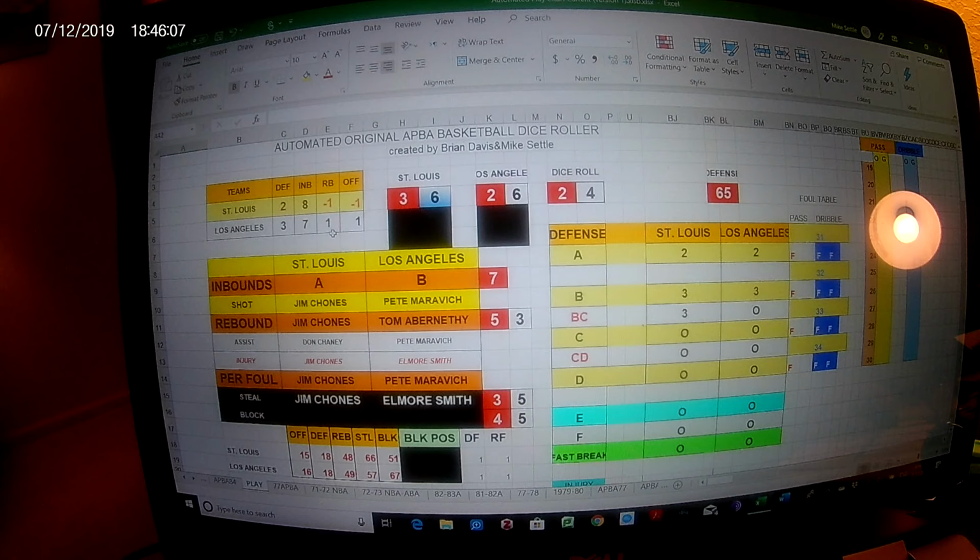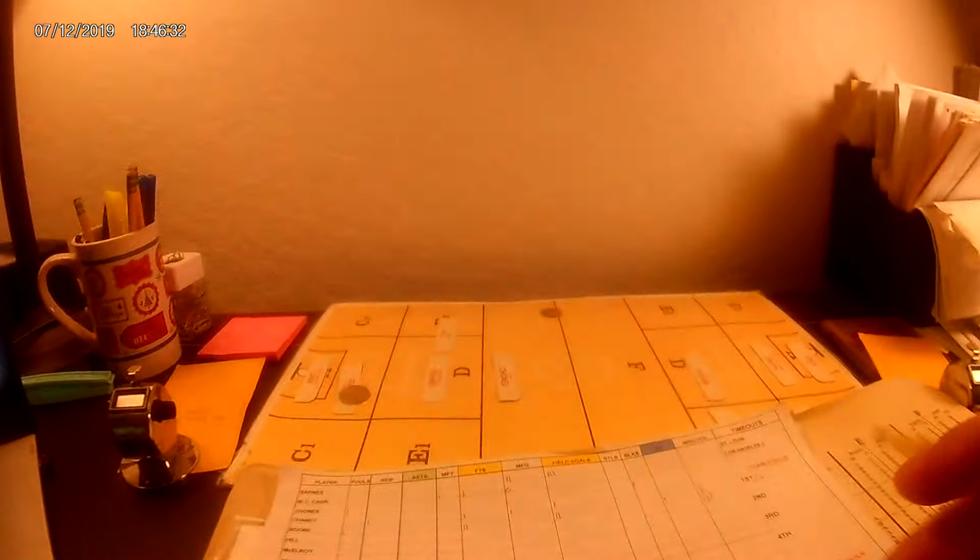This is the rebound. How much advantage there may be. As you can see, the Lakers are 1 advantage in total player rebounds of the 5 players in the game. That'll change when you make substitutions. All of this will change when you make substitutions. And then offense. The Lakers are up 1. That affects jump balls more than anything else, the chances of getting a jump ball. Okay, so let's make sure you see this.